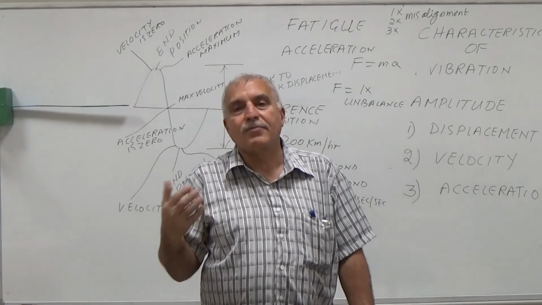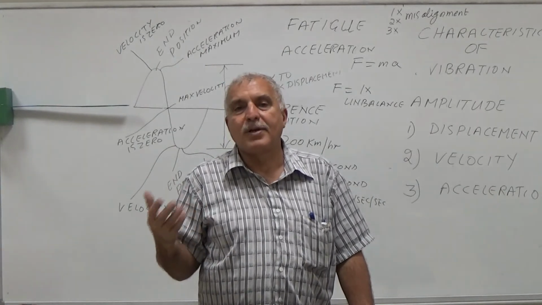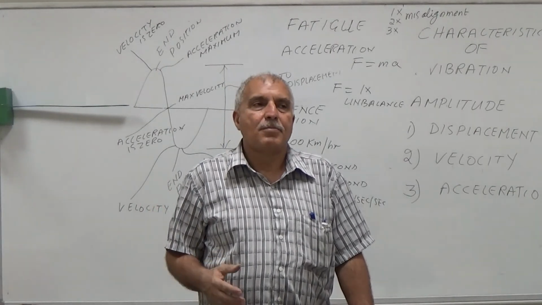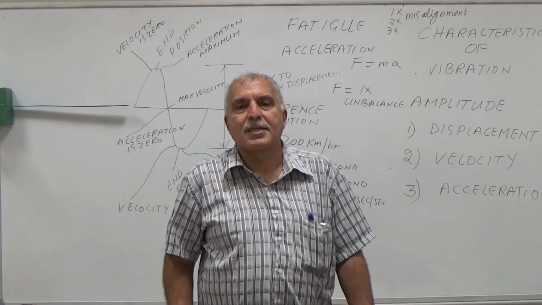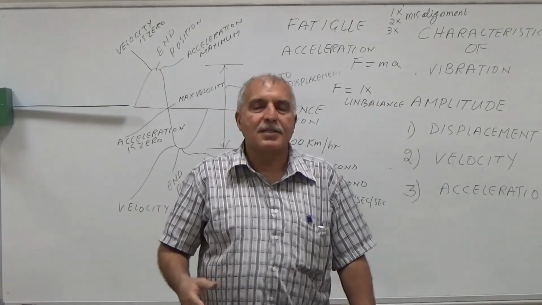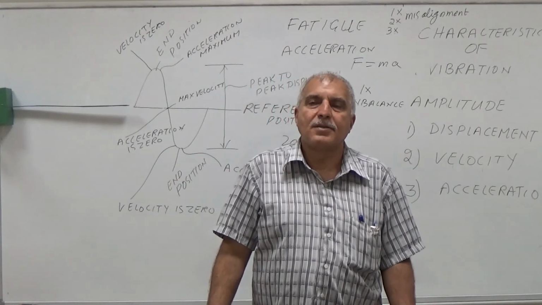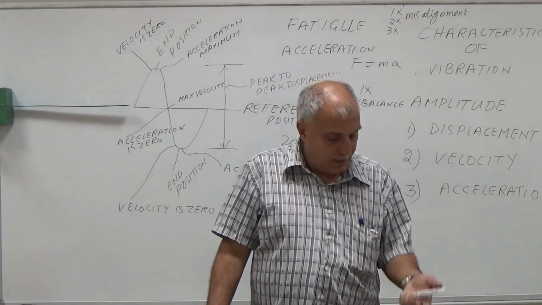The chart tells you if there are three frequencies, 1 time RPM, 2 time RPM, and 3 time RPM, the problem may be misalignment. So there are different cases, and you can find out for each case what is the problem in the machine.